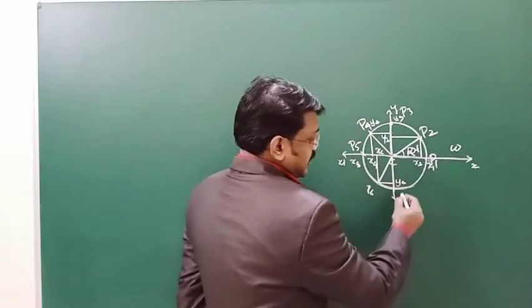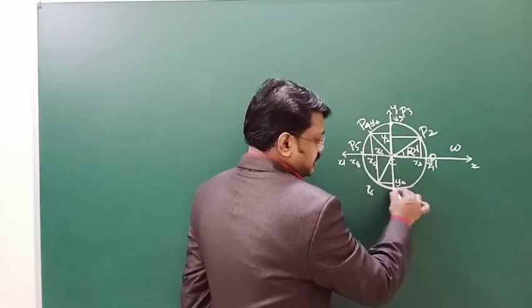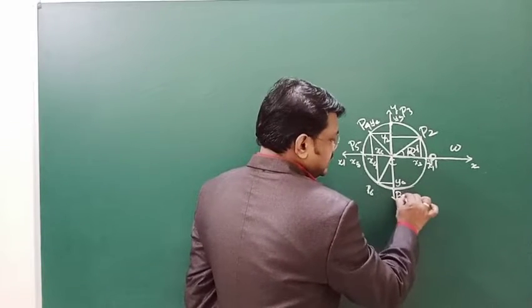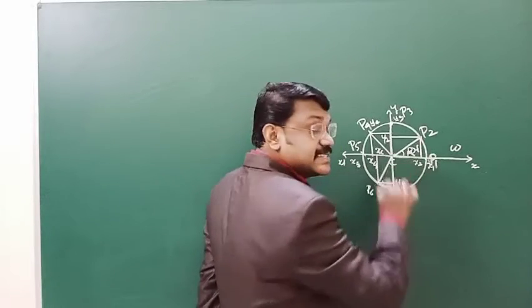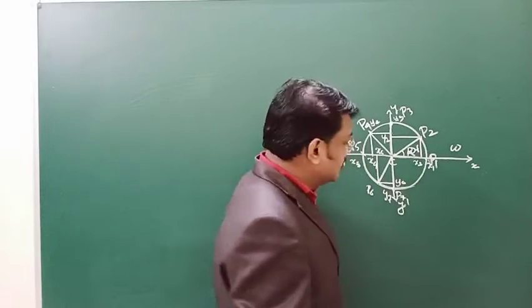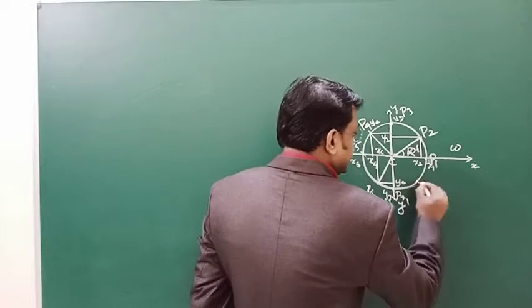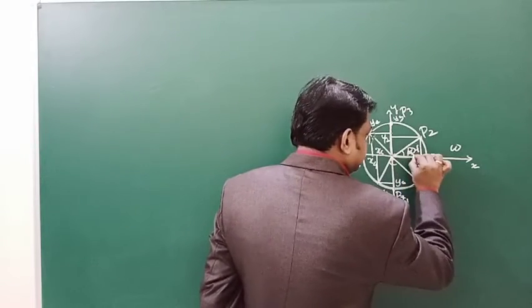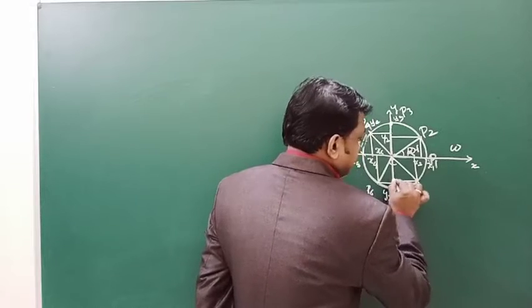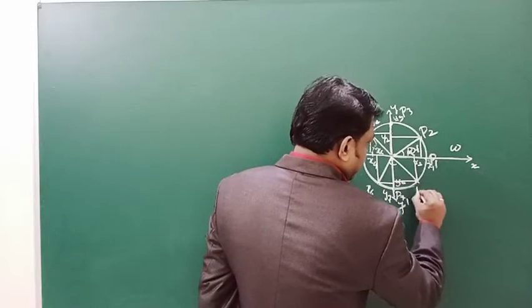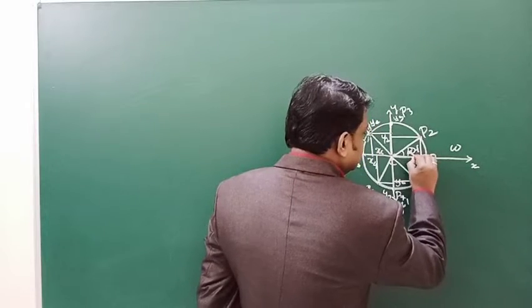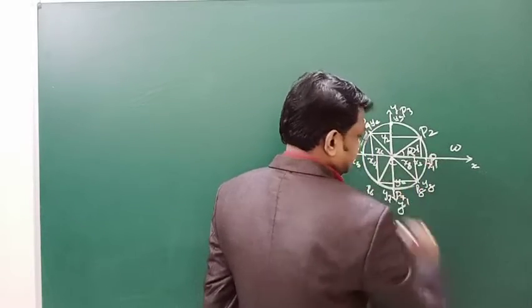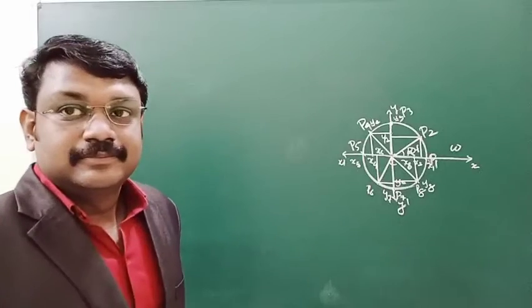When it is at the point y dash, at this point P7, this is y7, but again x7 is equal to 0 because it is again along the y-axis. Now it is here, this is P8, that means y8 and this point will be x8. Getting confused?